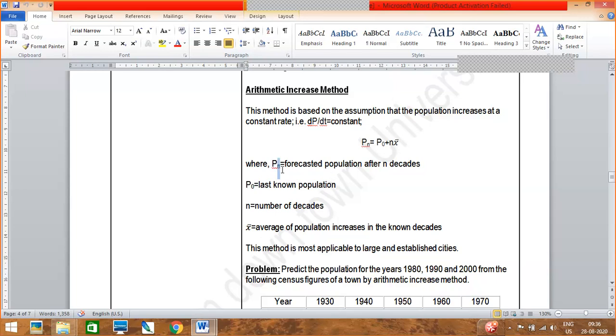In the arithmetic increase method, the rate of growth of population is constant, the population will not increase anymore.